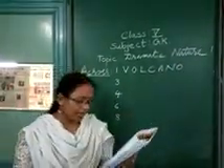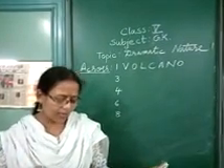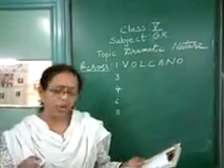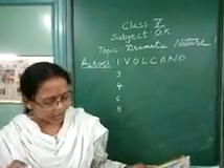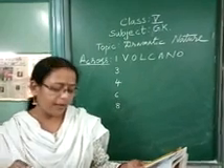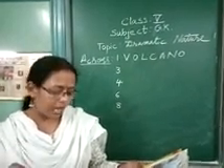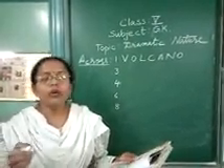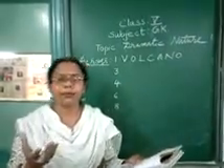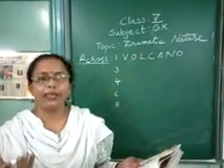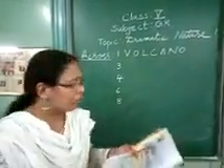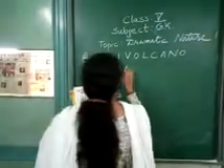Okay. Now the next clue. Japan is a country in which this disaster is very common. So many buildings in Japan are built in such a manner that they do not collapse when it occurs. So during which disaster do buildings collapse? It's naturally earthquake. It's a very common problem in Japan. Okay, so let us complete the word, that is earthquake.